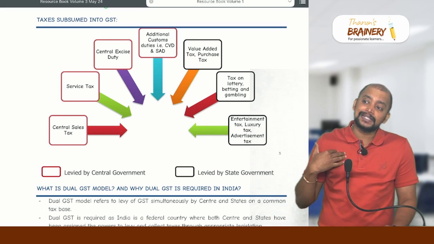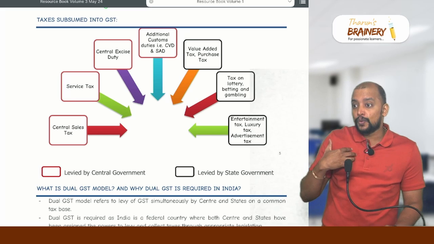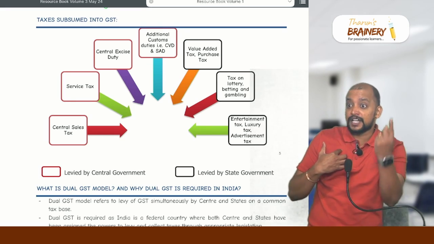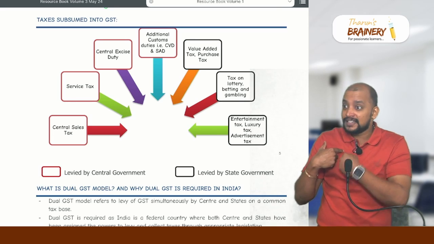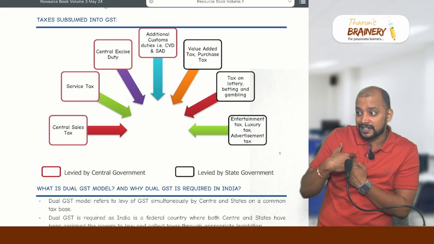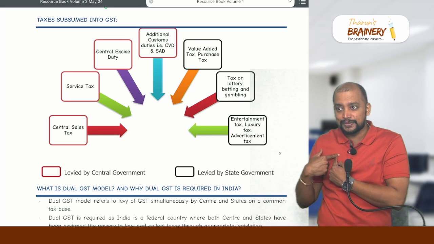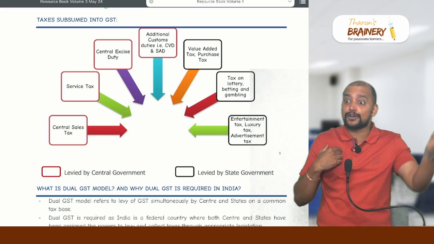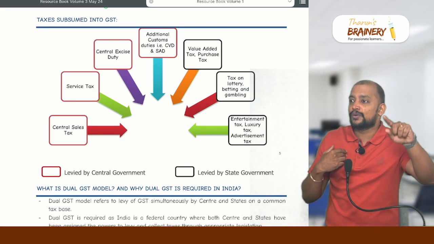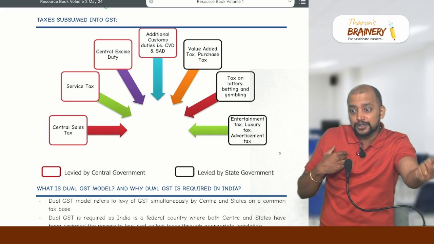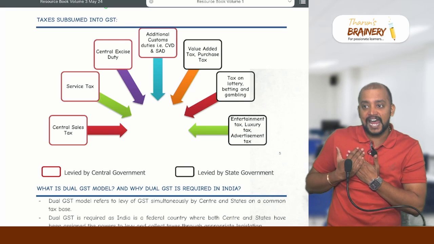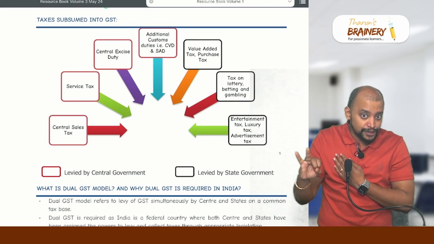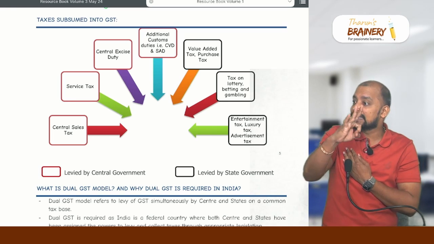But if I am purchasing the smartphone in India, what all burdens will I have? The smartphone is manufactured by one person, so that person will charge excise duty on me. That smartphone is sold to me by one person, so he will be charging sales tax to me. Are you understanding? And that smartphone is manufactured using raw material, so whatever customs duty was paid on that raw material is also recovered from me. Which means I will have customs duty burden on raw material, excise duty on finished goods and sales tax on sale of that product.